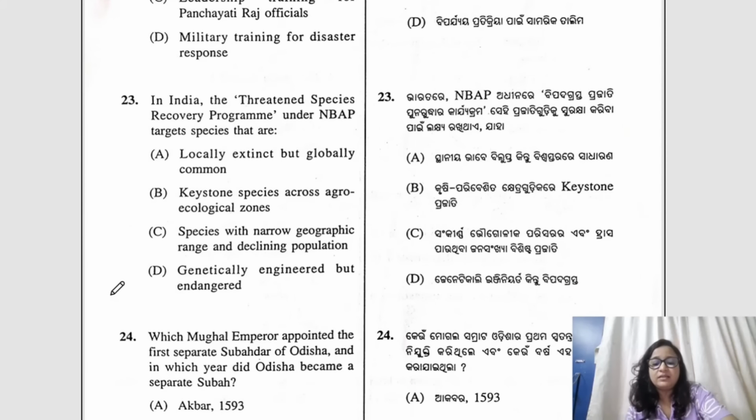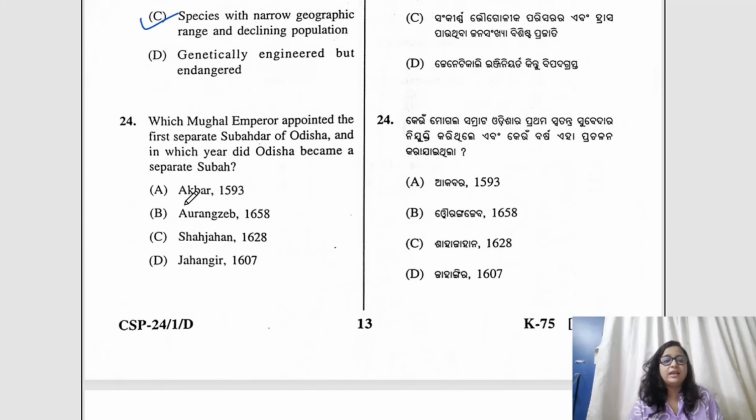Moving to question number 23. The Threatened Species Recovery Program under NBAP targets species that are, here the answer would be C, species with narrow geographic range and declining population. Why? Because the Threatened Species Recovery Program in India is a part of what? Integrated Development of Wildlife Habitat Scheme. Okay, and the aim, it was initiated only to conserve the critically endangered species and their habitats. So it focuses on species which have a very small population size and they have a restricted geographical area also.